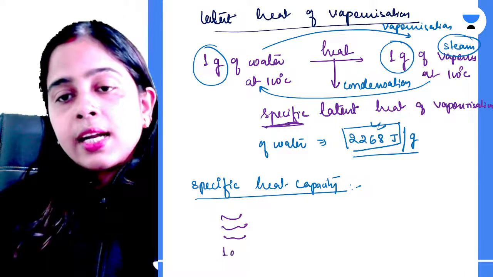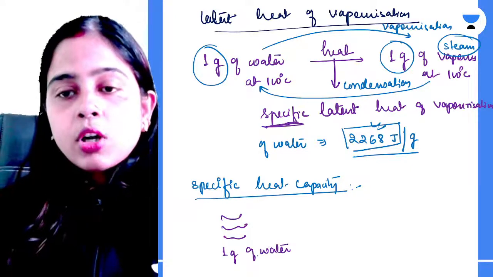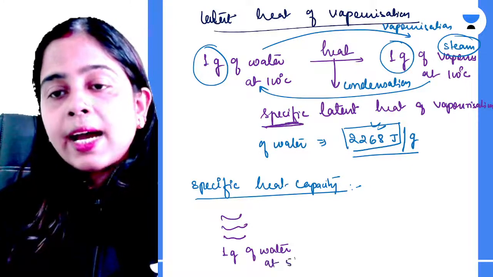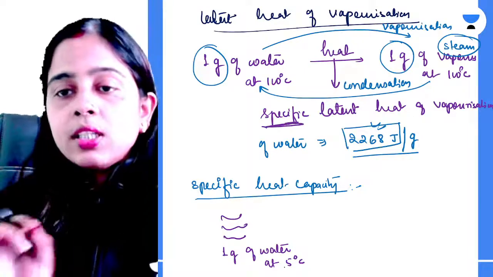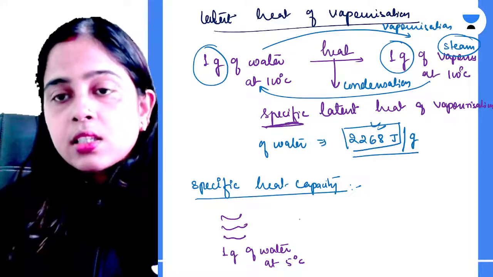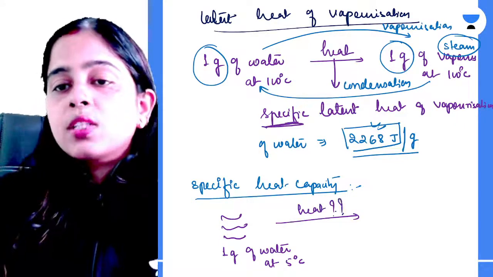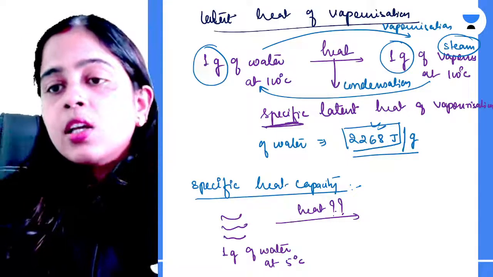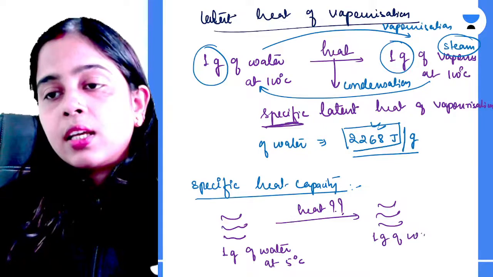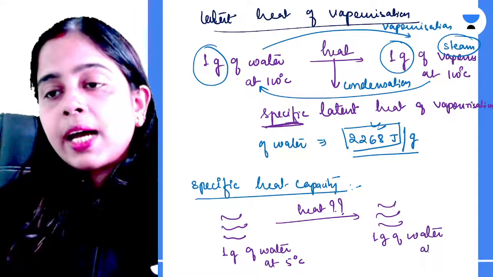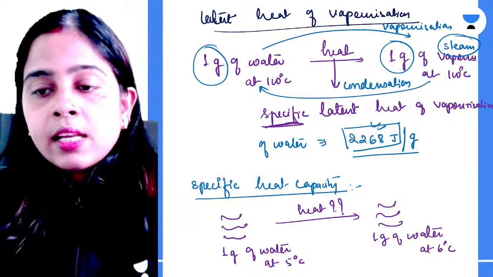So let's say we are taking 1 gram of water. Now this 1 gram of water, let's suppose it is at 5 degrees Celsius. Now, how much heat should you provide to this 1 gram of water so that its temperature increases by 1 degree Celsius? Anyone in the class can tell me this?